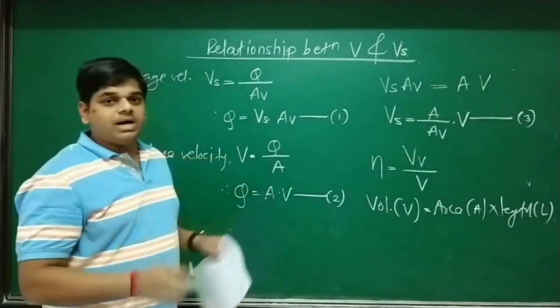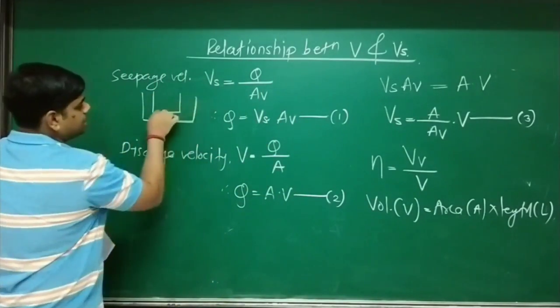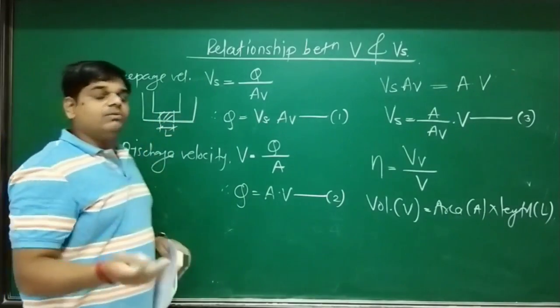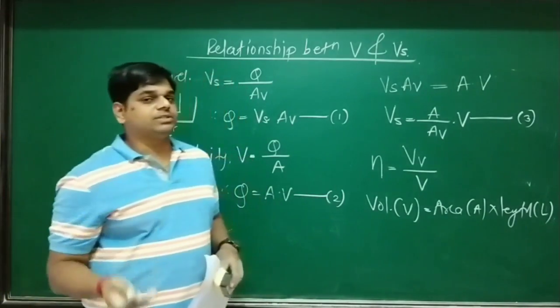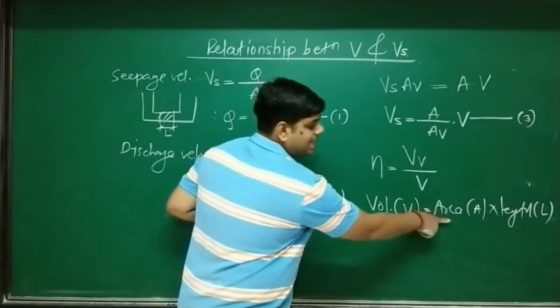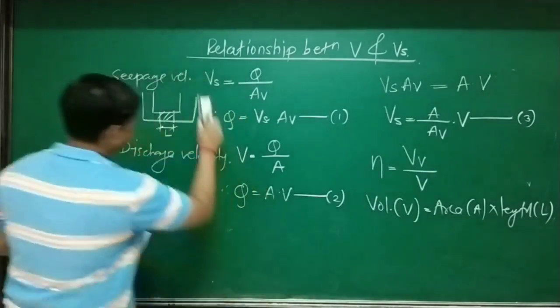So in a soil mass, where we draw the diagram like this, the length of the soil mass is constant. Whether you deal with the seepage velocity or discharge velocity, length remains constant. Now volume is area into length. I am going to replace it here.